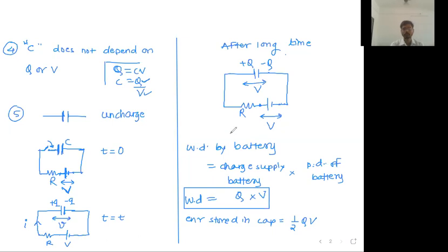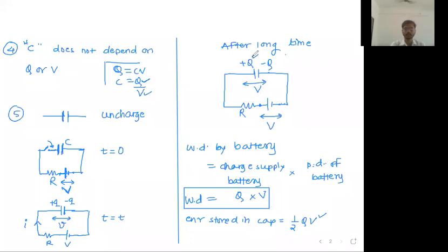V keeps changing. Yes, the potential of the capacitor slowly keeps changing, and we derived that. The final potential of the capacitor becomes V. Final charge on the capacitor is Q. Battery potential difference is always V, that is not changing. But as the charge on the capacitor goes on increasing, the potential difference of the capacitor goes on increasing from 0 to capital V. Check it, kids, did you understand?